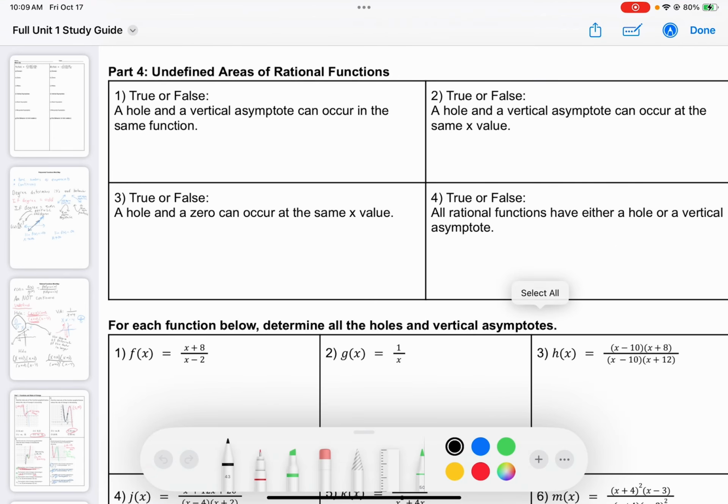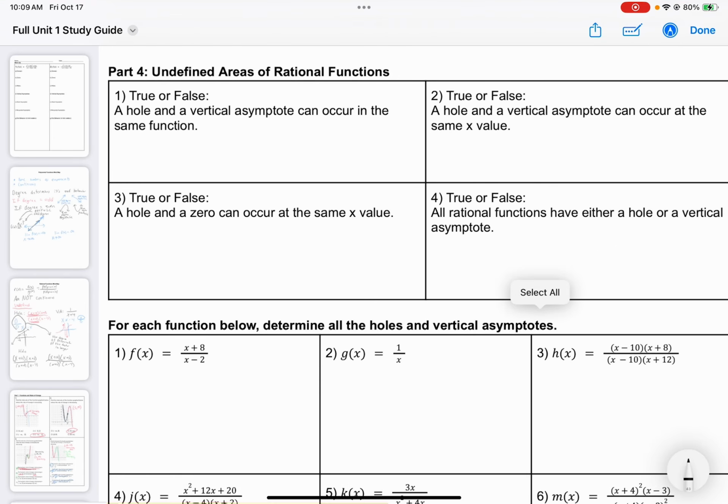Okay, now we're jumping into rational functions. We'll start with some true-false questions just to make sure we have a conceptual understanding of what we're doing here. True or false, a hole and a vertical asymptote can occur in the same function. Well, this is true.